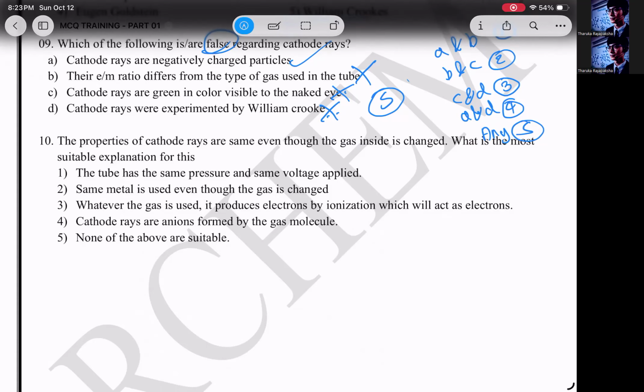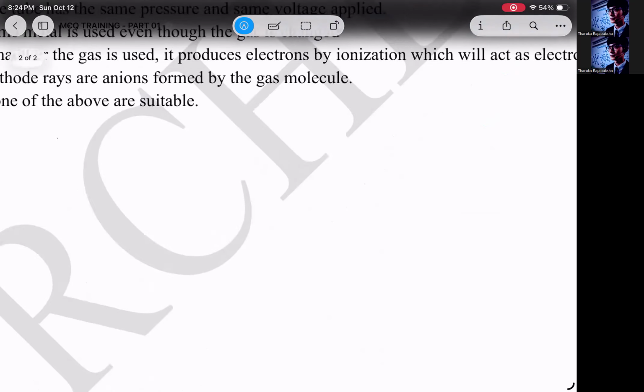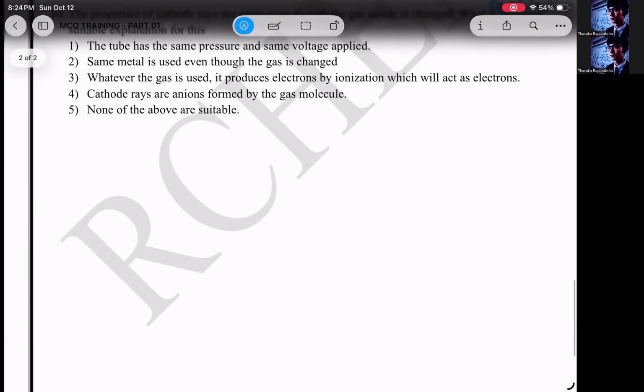The properties of cathode rays are the same, even though the gas inside is changed. We know this thing. What is the most suitable explanation for this? Without looking at the statements, let's see what the explanation is. When you change the gas inside the cathode ray tube, why doesn't the EM ratio change in cathode rays?